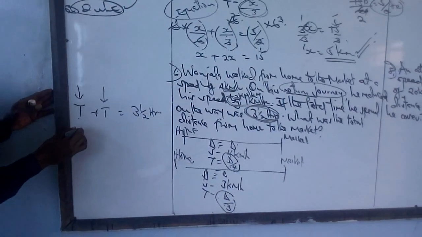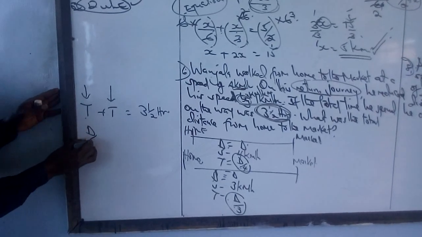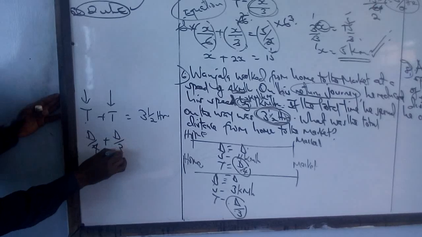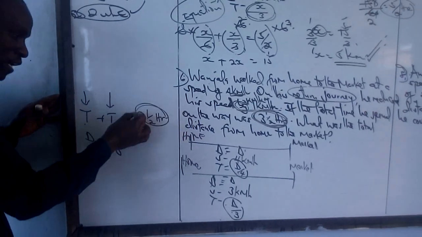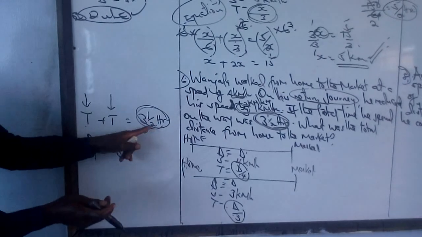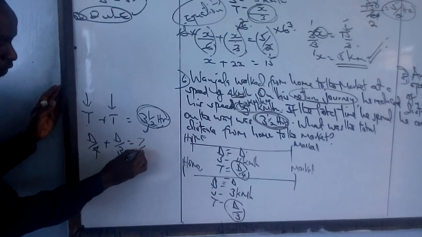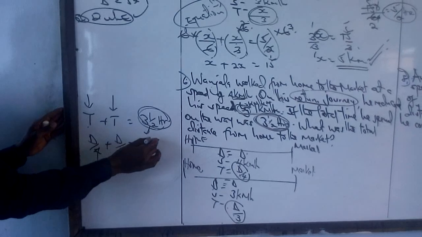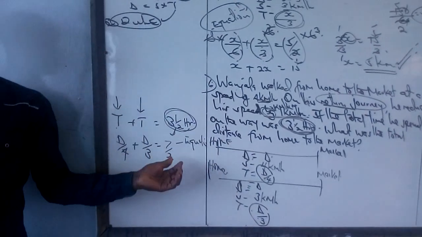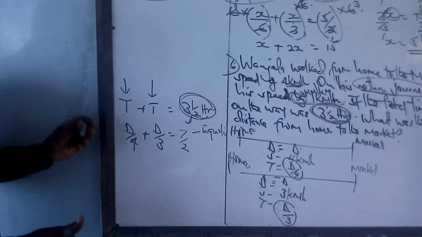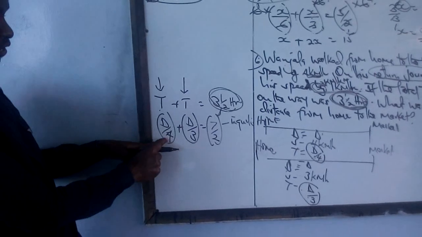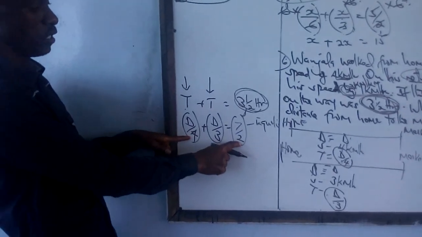So that is d over 4 plus d over 3 will give me a total of 3.5 hours. Make this one an improper fraction, which is 3 times 2, 6 plus 1, 7 over 2. Now this again becomes an equation as we did previously. Since this is an equation, we work it by placing the brackets. The LCM of 4, 3 and 2 is 12.